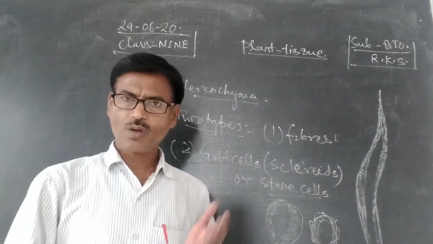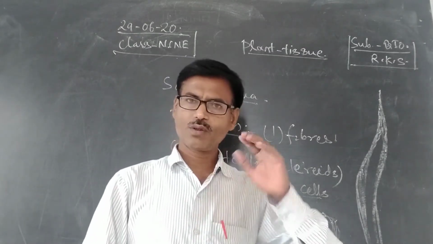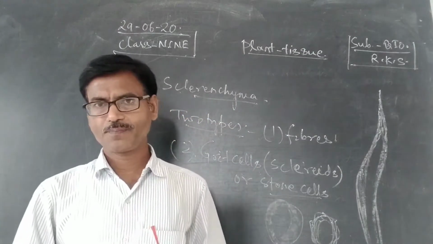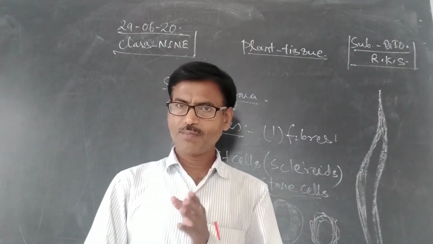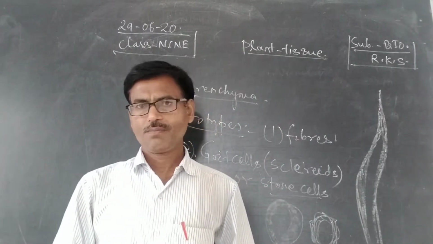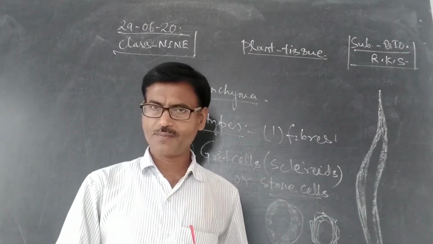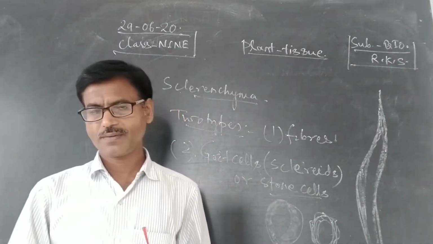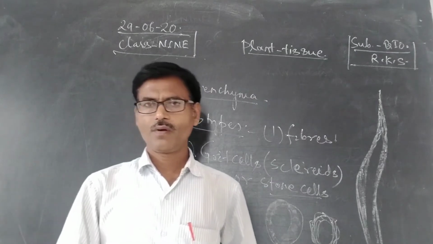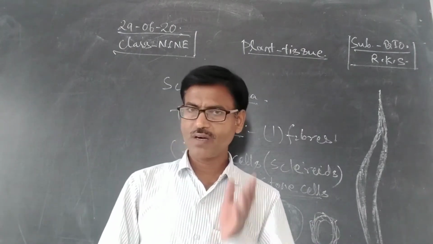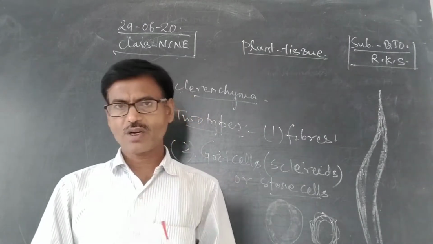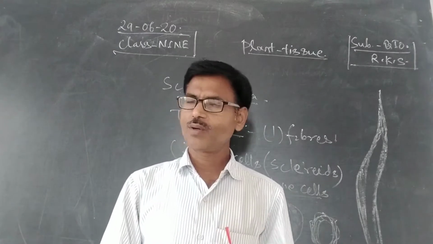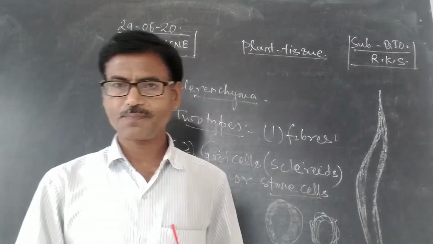It's biology for class 9. In the last online class and also in the video recorded class, I explained two types of simple permanent tissue: parenchyma and collenchyma. Lastly, I described collenchyma. That day I also assigned homework on collenchyma. The answers to those questions I am posting today so that you can match and verify your answers.